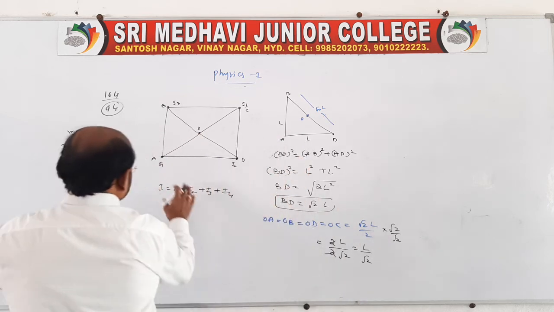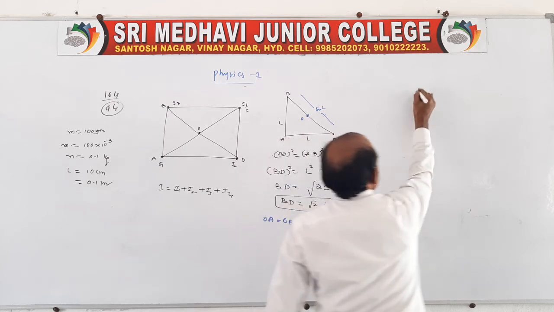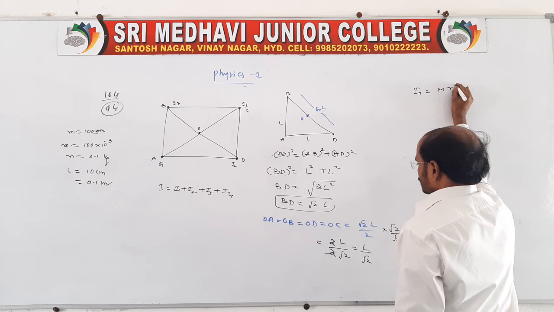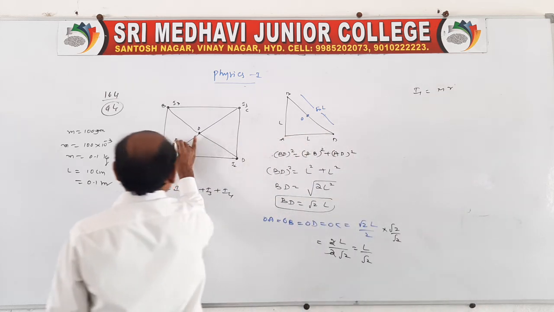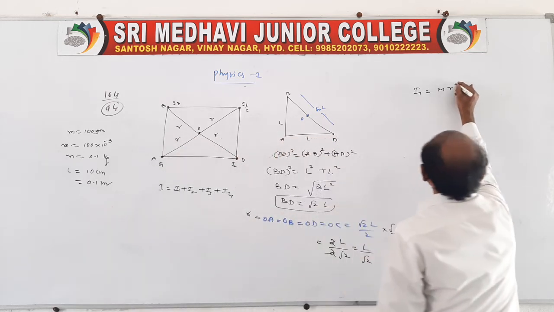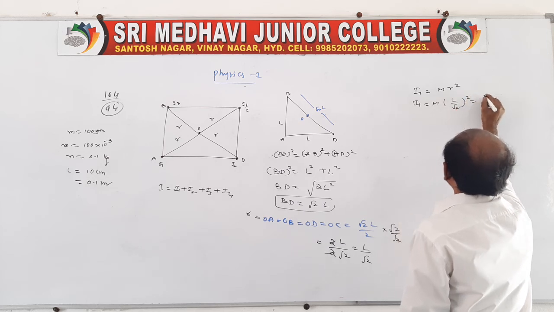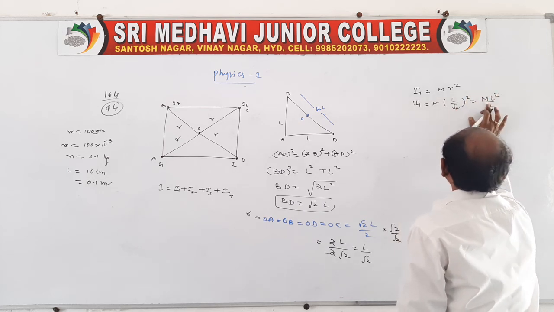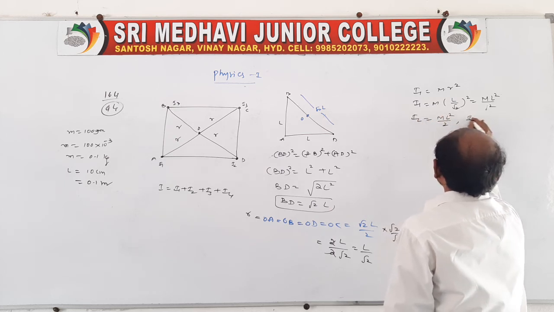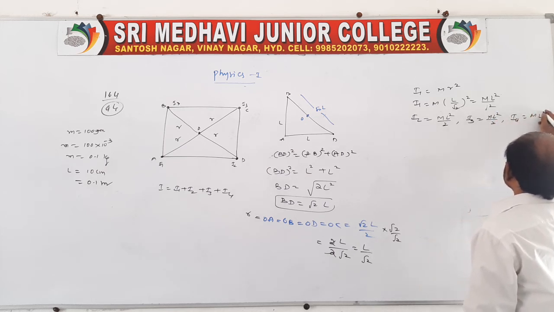Now you write the individual moments of inertia for the first particle. I1 is MR square, where R is the distance. So I1 is equal to M into L by root 2 whole square, that is ML square by 2. Like this I2 is also the same, ML square by 2. I3 also ML square by 2, and I4 also ML square by 2.